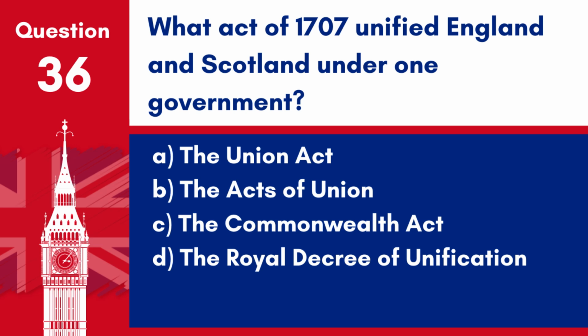A. The Union Act. B. The Acts of Union. C. The Commonwealth Act. D. The Royal Decree of Unification. Answer. B. The Acts of Union. The Acts of Union in 1707 unified England and Scotland under one government, creating the Kingdom of Great Britain.